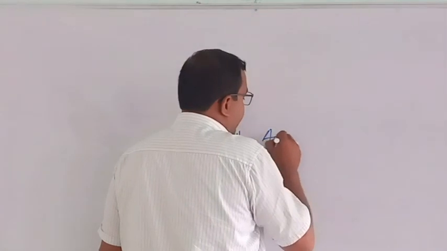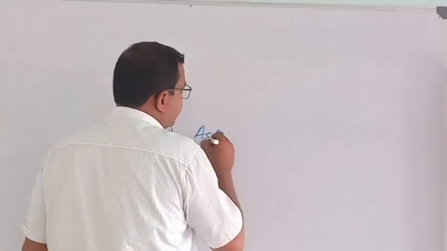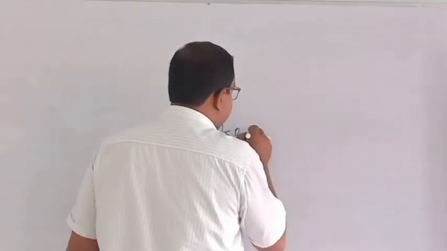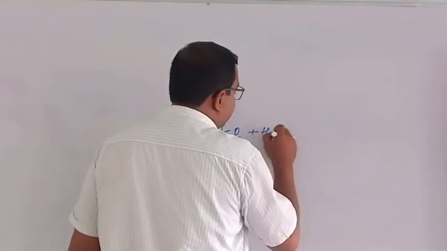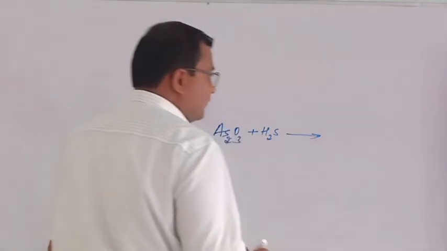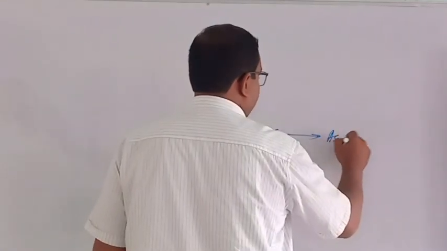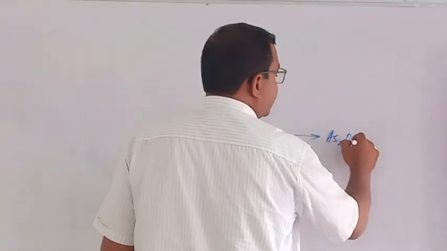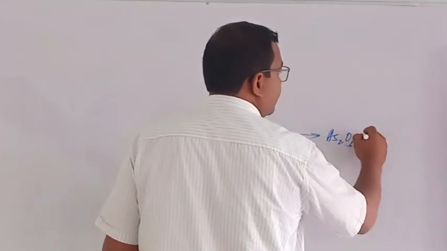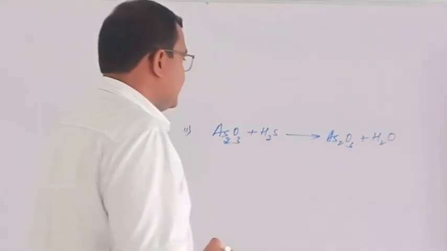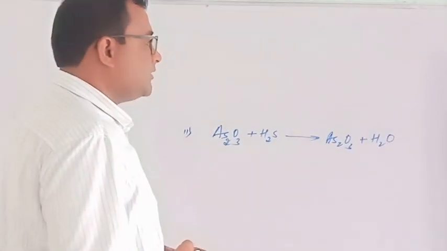So, As2O3 plus H2S gives you As2S3 plus H2O. What kind of reaction is this?